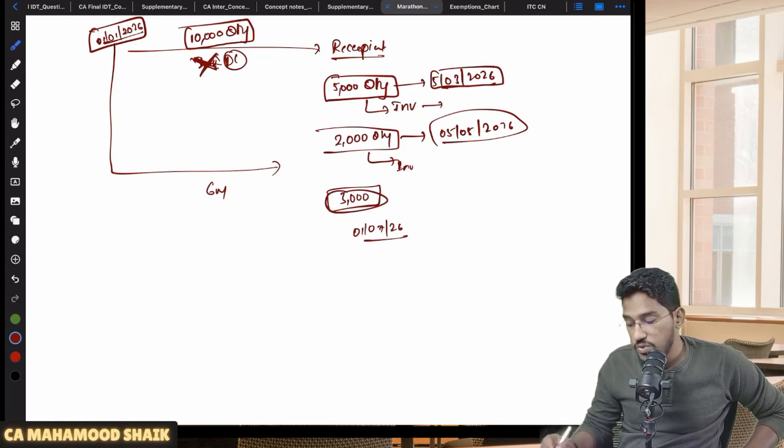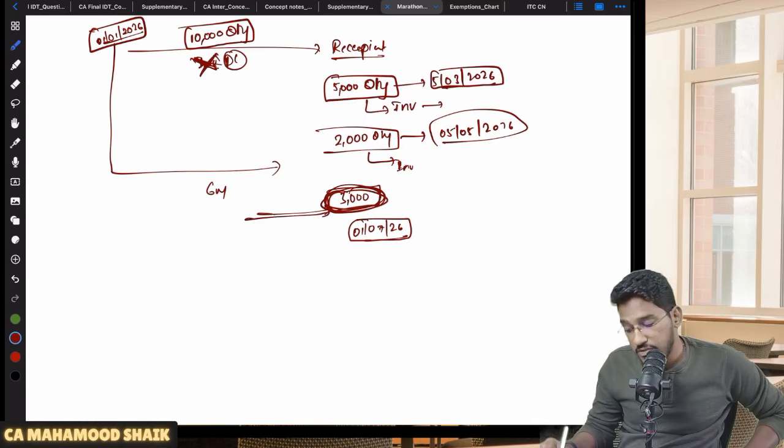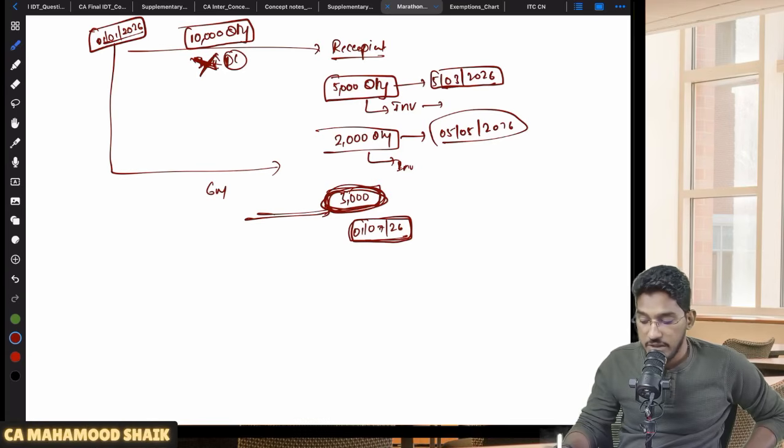Still what the act says, on or before the expiry of that 6 months, on or before 1st of July, you are required to issue the invoice for that 3,000 quantity also. Even if he has not given acceptance, still it will be deemed to have been supplied. For that 3,000 quantity, you are required to issue the invoice on or before 1st of July 2026. You are supposed to issue the invoice. Understood? So that's what the meaning of this content here.